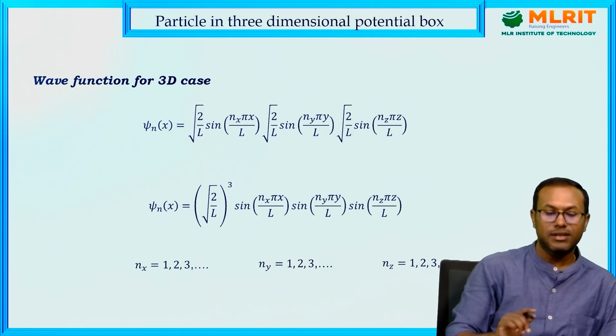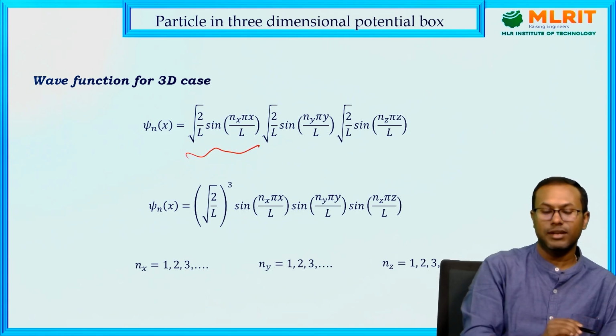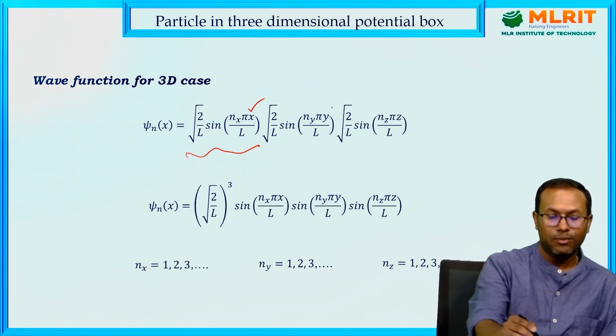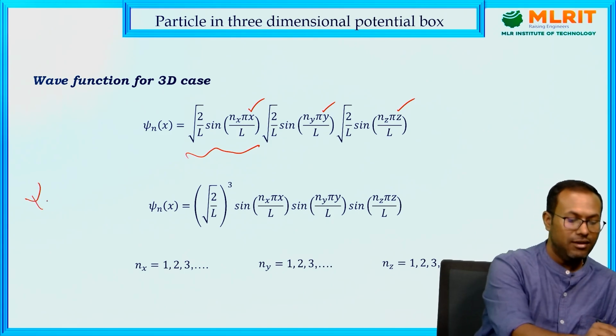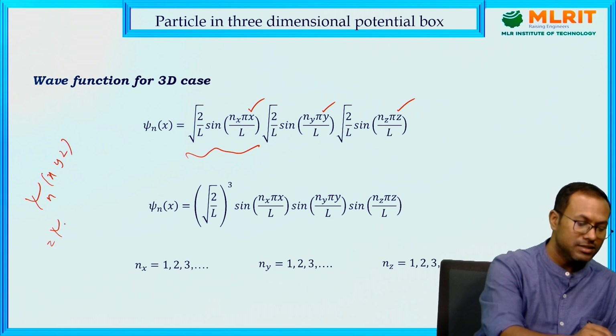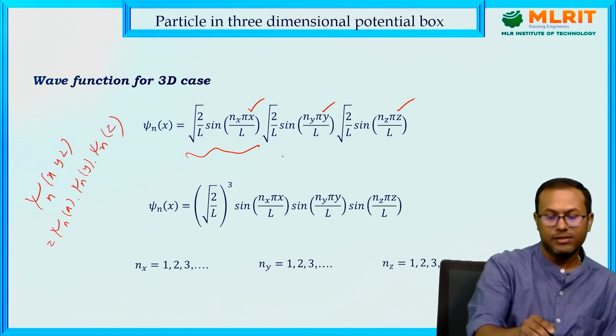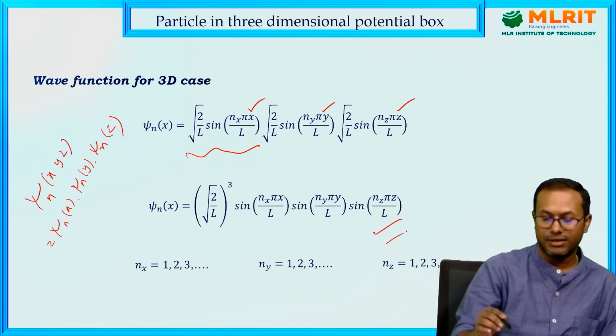For the 3-dimensional case, what is the nature of the wave function? For 1D, there was only one part. For the 3D case, along with x, the y component and z component are also added. So psi n in the 3D case is a product of three wave functions. This is for the 3-dimensional case.